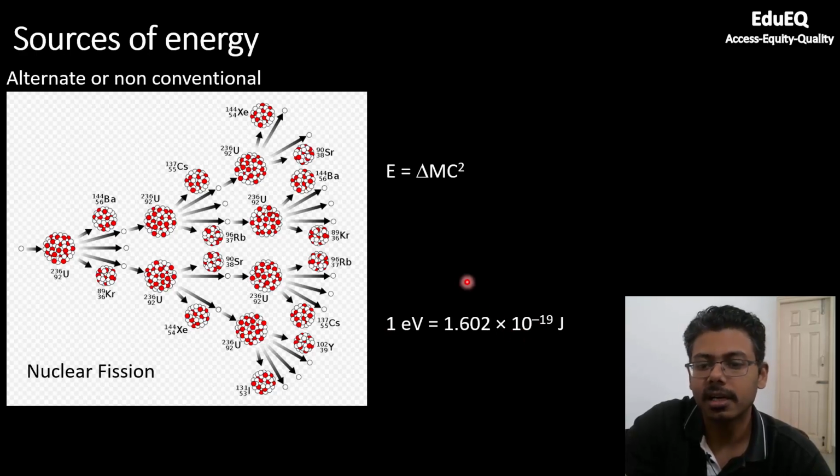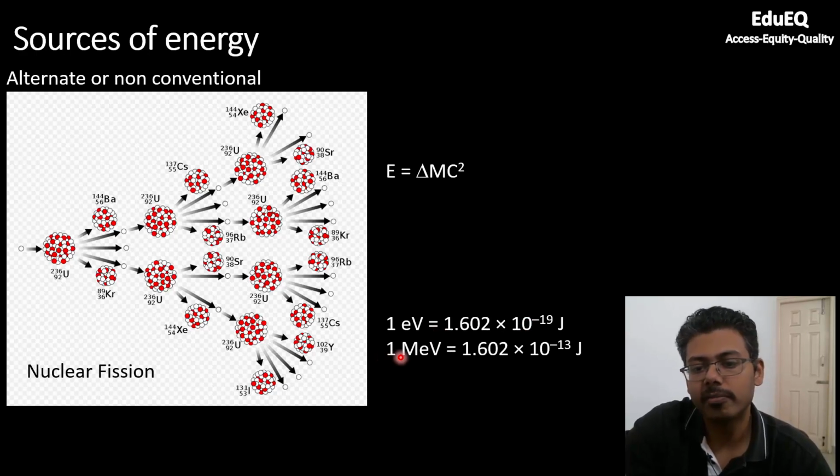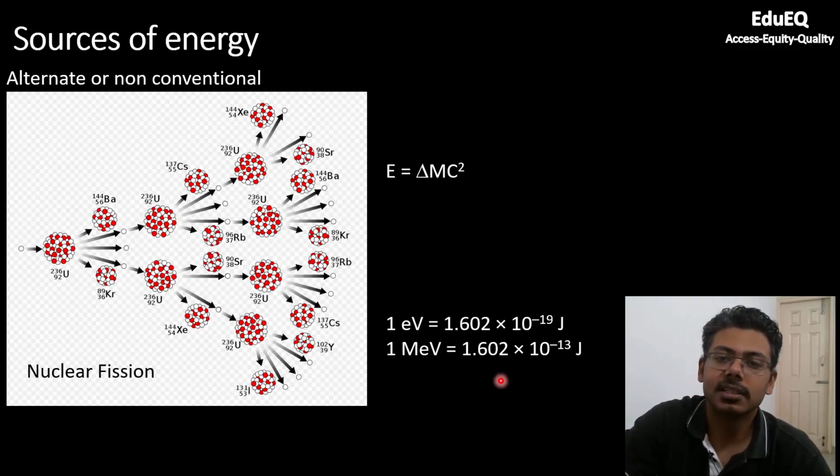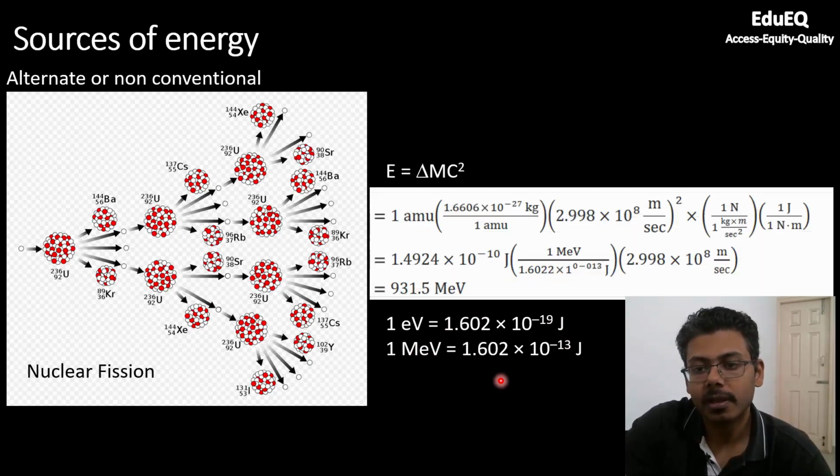That is the conversion factor between electron volt and joules. A mega electron volt, or million electron volt, is 10 to the power 6 electron volt, so 1 mega electron volt will be 10 to the power minus 13 joules.